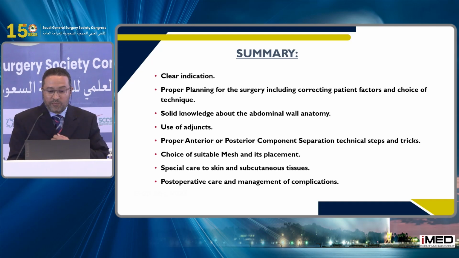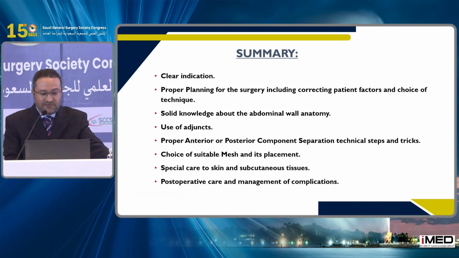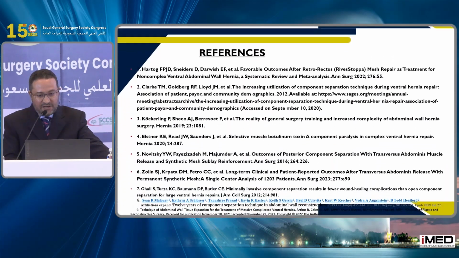You should properly plan your surgery and choose the technique. Solid knowledge about the anatomy. Use of adjuncts is very important. Proper anterior or posterior component separation technical steps and tricks. Choice of suitable mesh and its placement, special care to skin and subcutaneous tissue, post-operative care and management of complications.